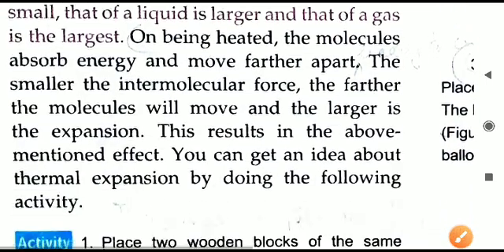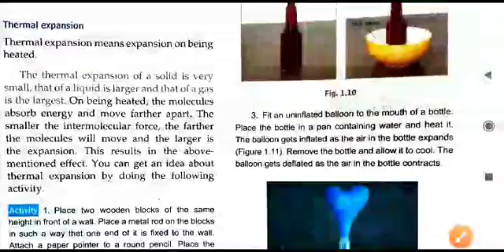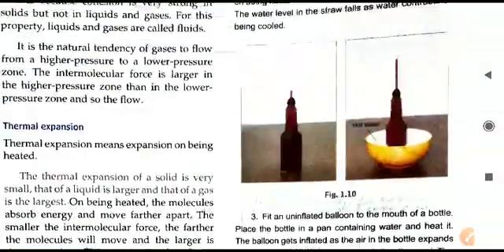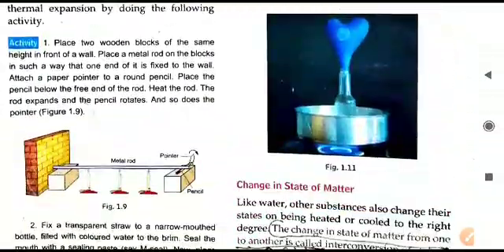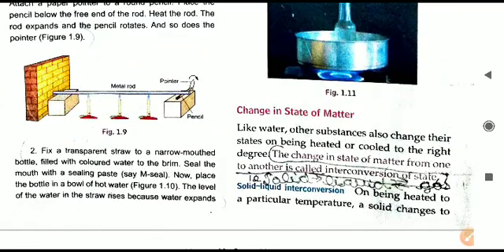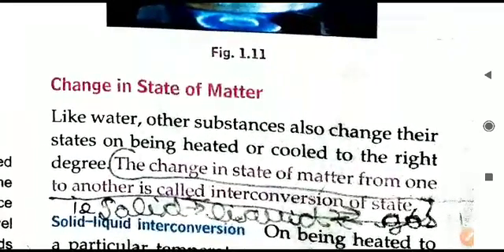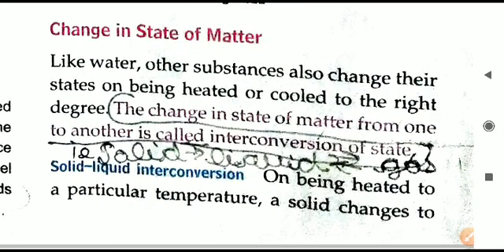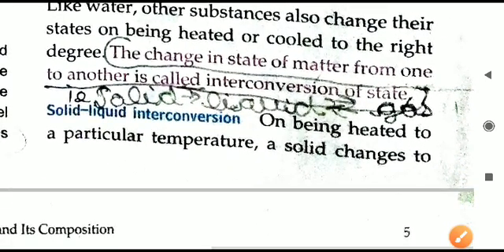So there are certain activities that already in the class have been explained. We will not repeat that. So certain activities are given, you can read through and you have to learn. This is a part of question answers also. Then this definition I already told about, the interconversion of the state of matter, the change of state from one form to another. Let us see some interconversions.